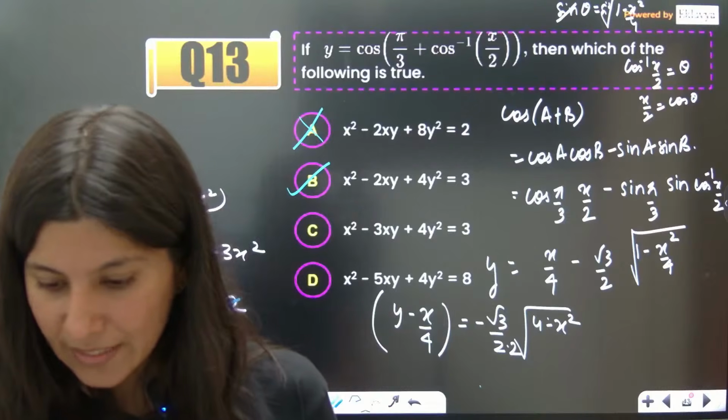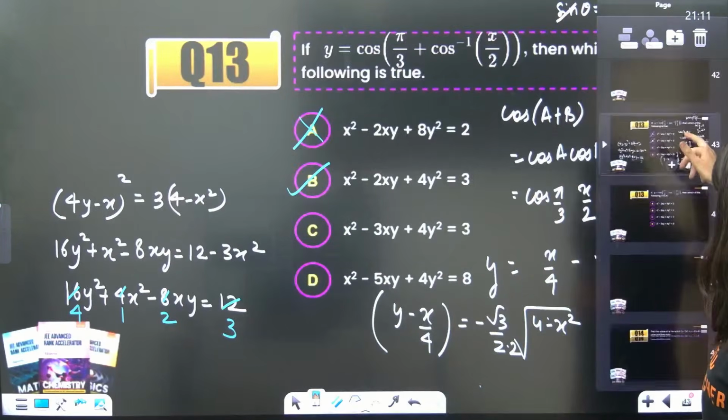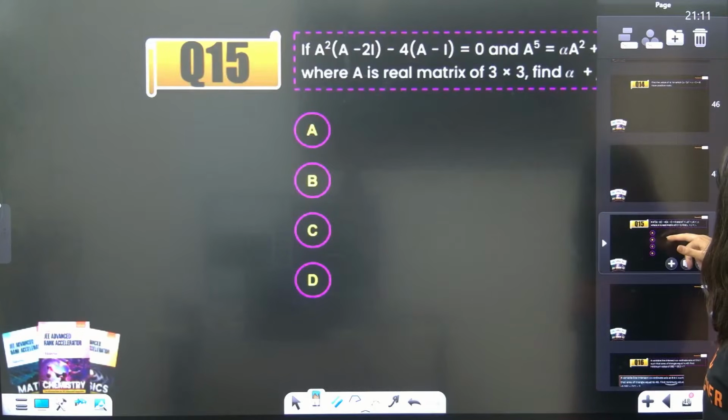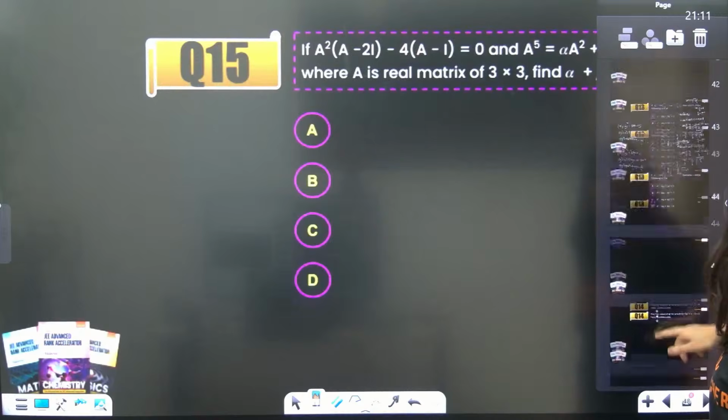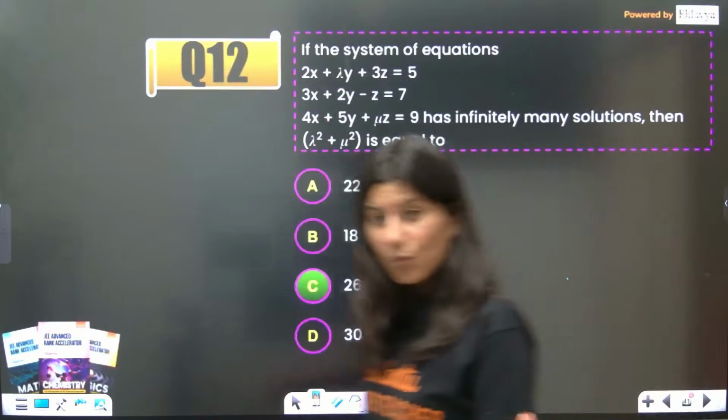Yes, everybody getting it, understanding it? Okay. Let me check whether I have any more questions. No, they are still writing. Yes, one more question I have.